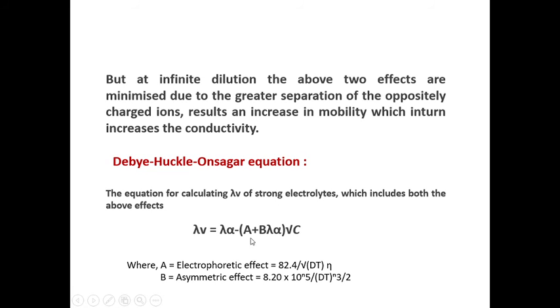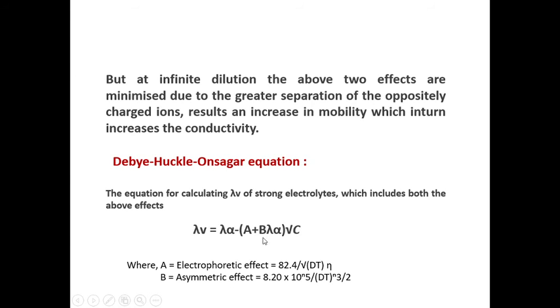Here the values A and B are called Debye-Huckel constants. A represents the electrophoretic effect, which is equal to 82.4 by square root of DT into eta, where eta is the coefficient of viscosity of the medium, D is the dielectric constant of the medium and T is temperature in Kelvin scale.